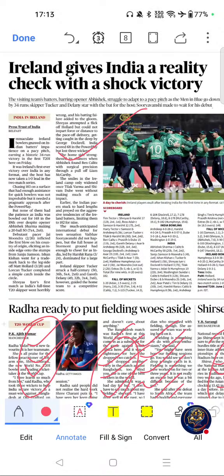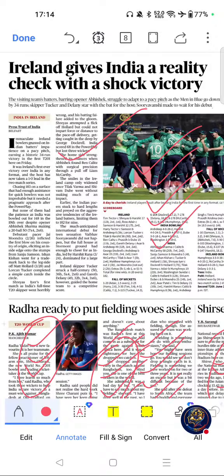Ireland gives India a reality check with a stock victory. Why this topic is important? Because major international cricket upsets are commonly asked in sports current affairs section, and this is relevant for SSC, banking, and railway exams current affairs section.